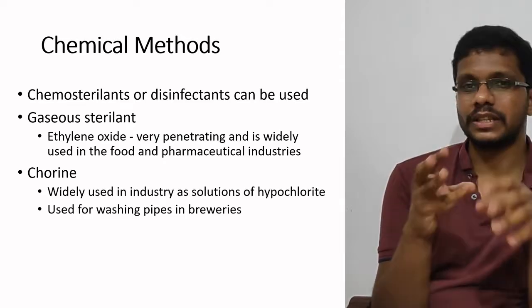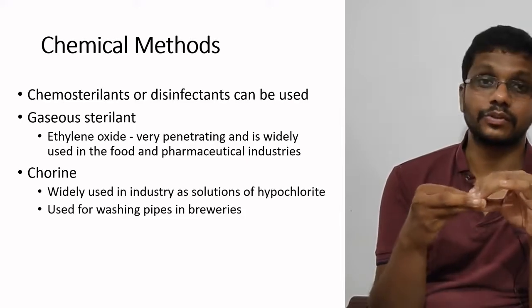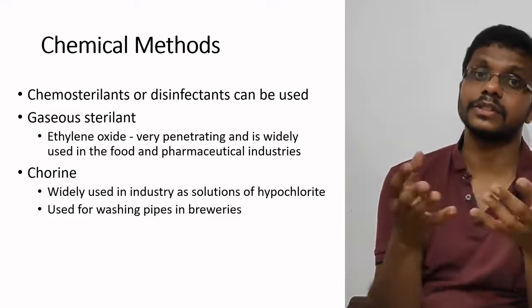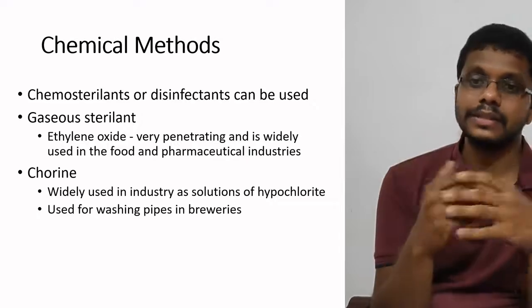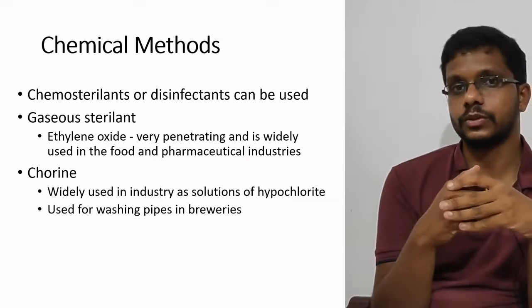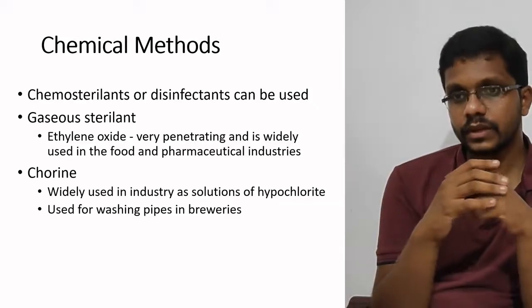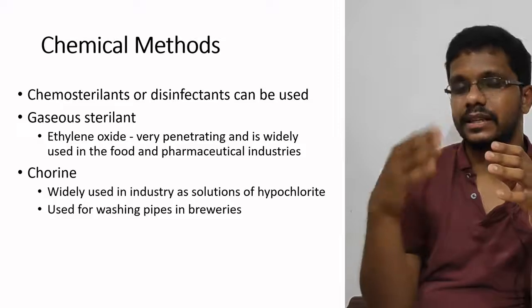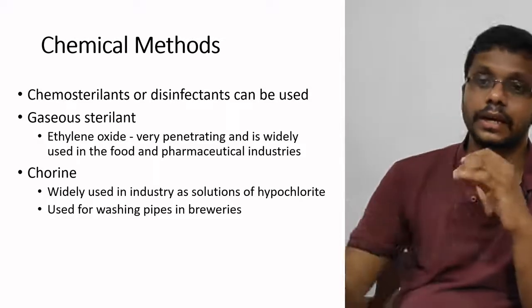It is used for the sterilization or disinfection of water, either as a liquid or gas, and is widely used for water purification. It is also used for washing pipes in breweries. The pipes may have growth of microorganisms that can be removed easily by using chlorine.